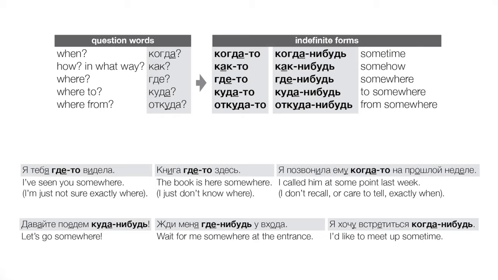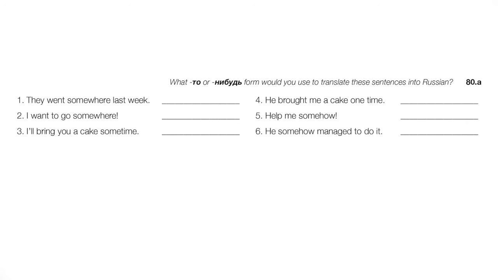Okay, now I should say that this is a little bit confusing, as you can see, right? I mean, it's not an easy thing to explain. Let's just look at some examples here and see if we can guess. Would we use to or не будь in Russian in these circumstances? They went somewhere last week.